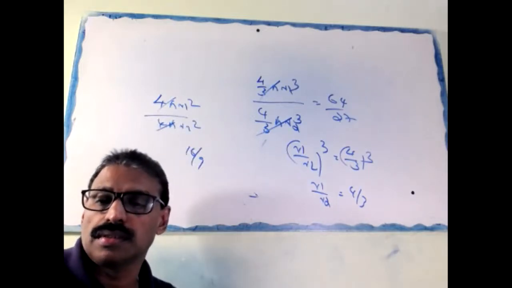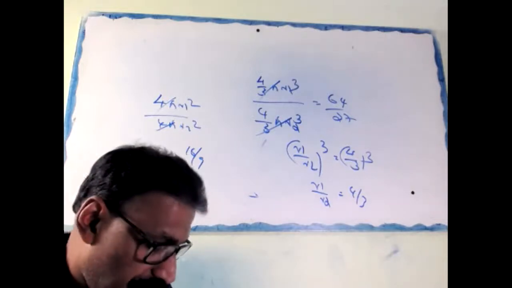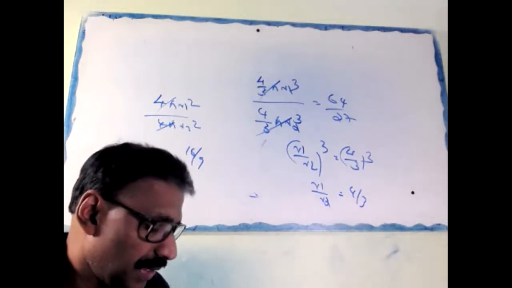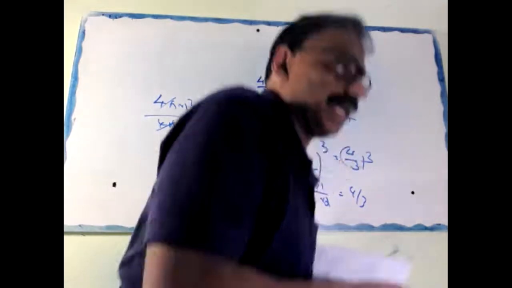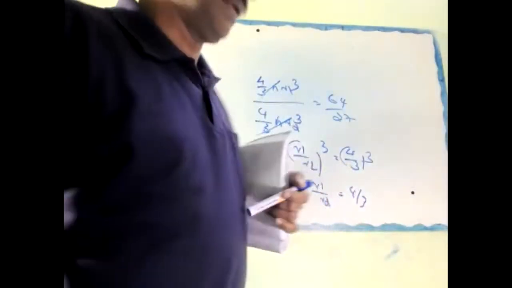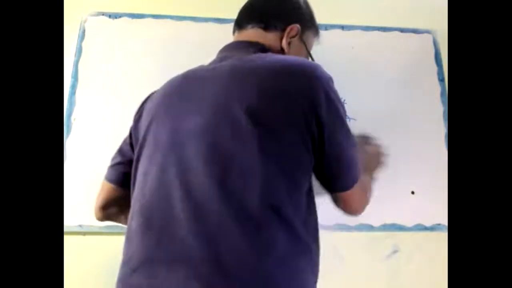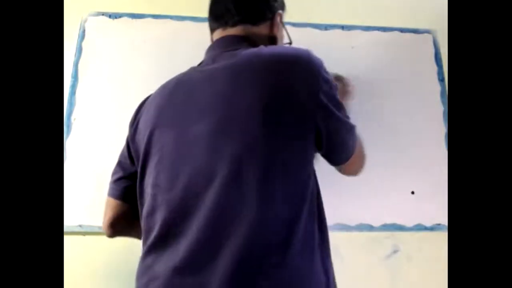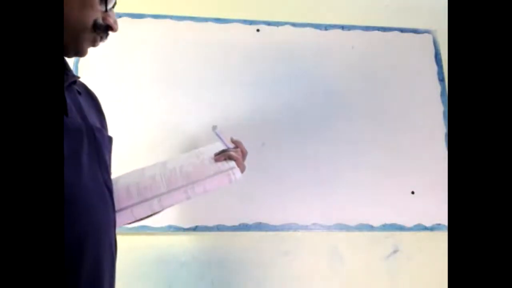Second model, right? Okay. So next question. The curved surface area of a cylinder is 264 meters square.